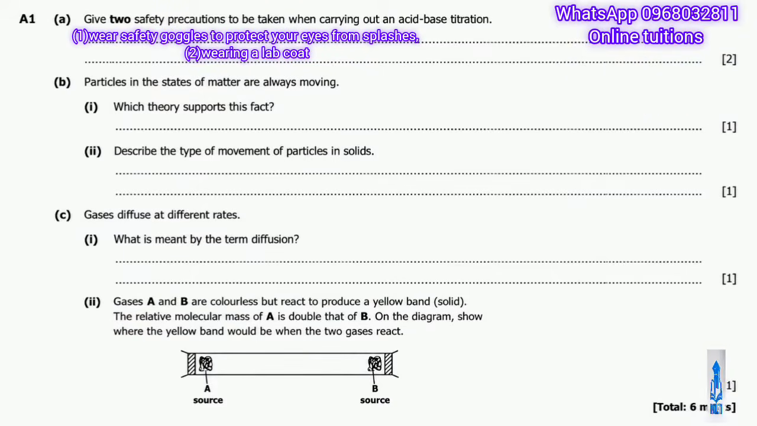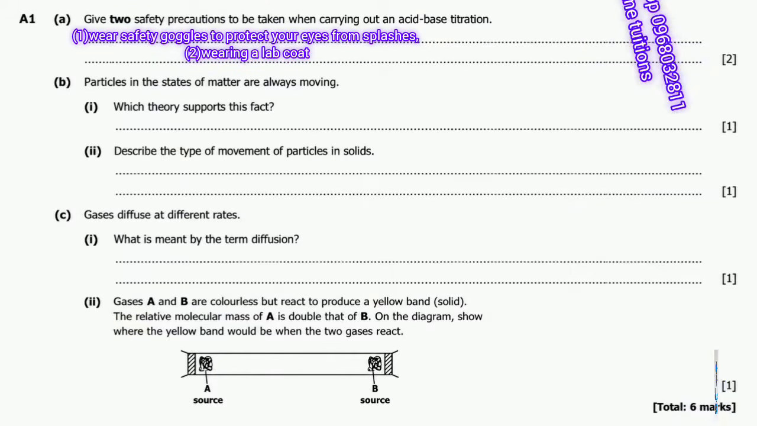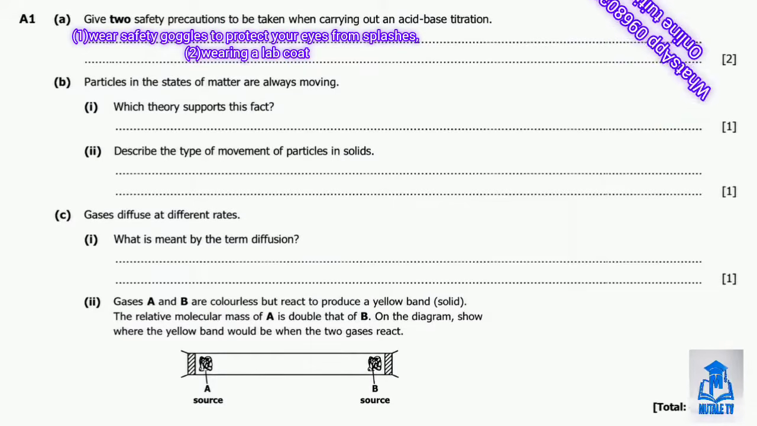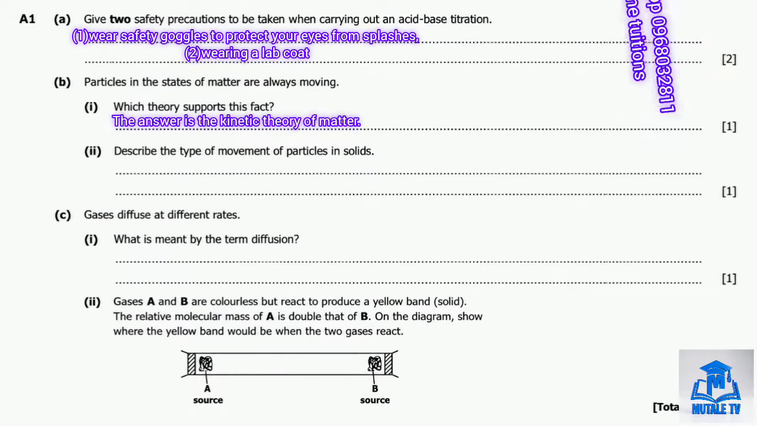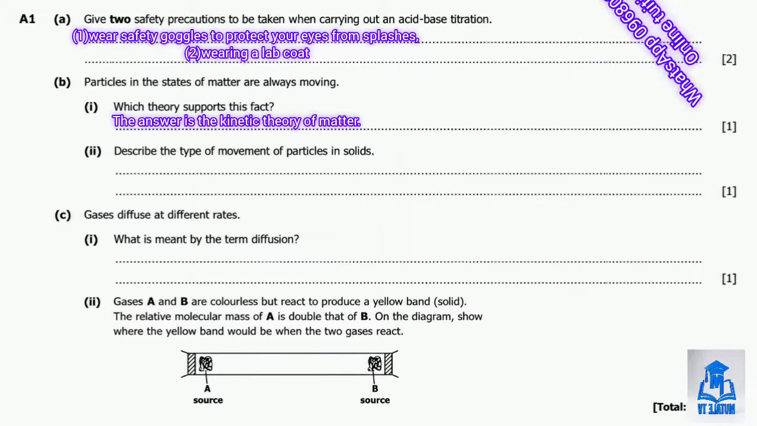So question 1B tells us that particles in the states of matter are always moving. Particles in a state of matter are always what? Moving. But B1 asks us which theory supports this fact? Which theory supports this fact? So the answer is the kinetic theory of matter.